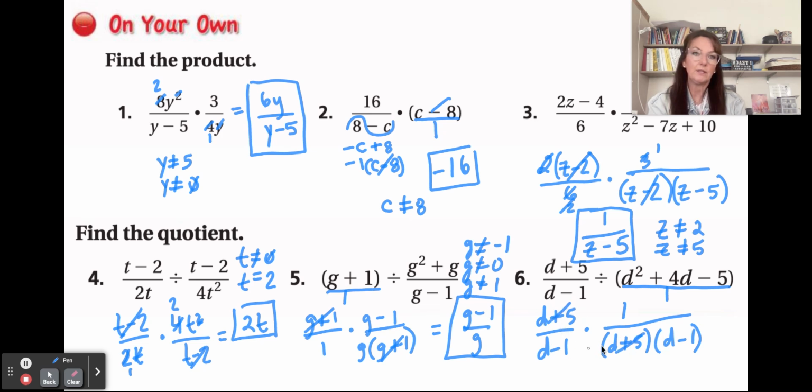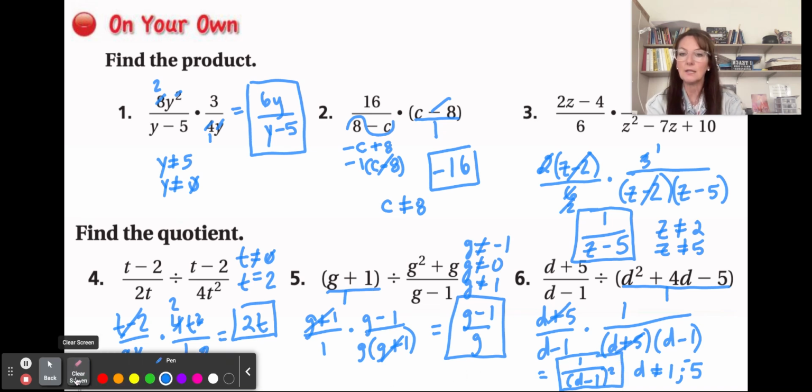These are both in the denominator. So it's equal to 1 over d minus 1 quantity squared, and d cannot equal 1 or -5. Sometimes you can write it like that too with a semicolon. So 1 or -5 for the excluded values. Okay, getting ready to clear the screen.